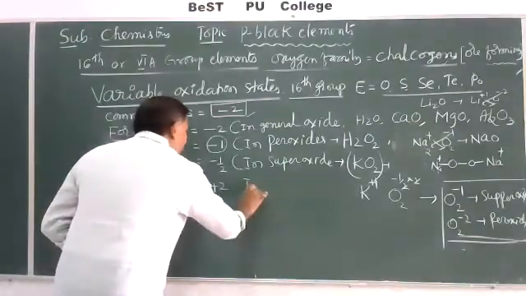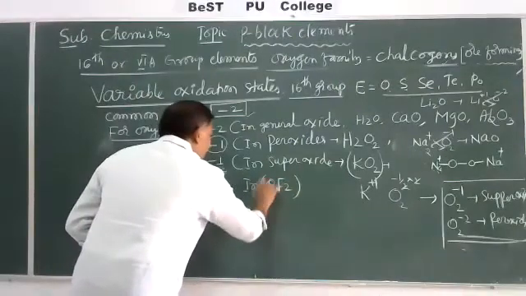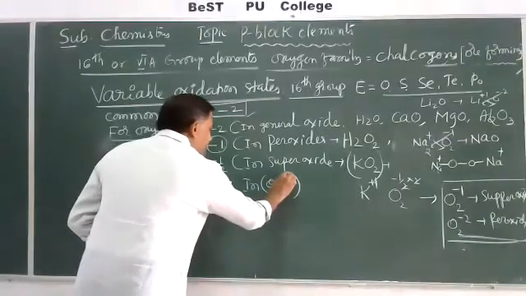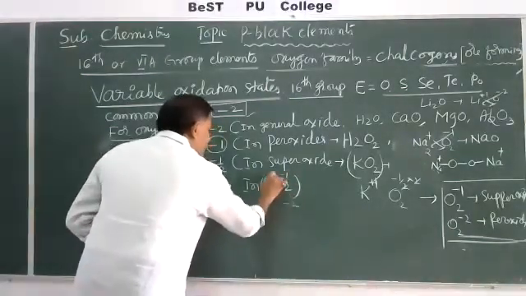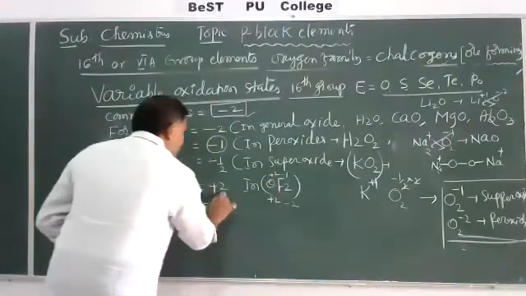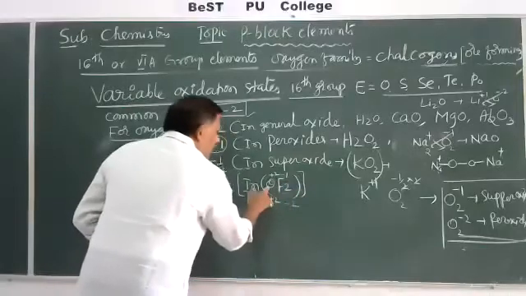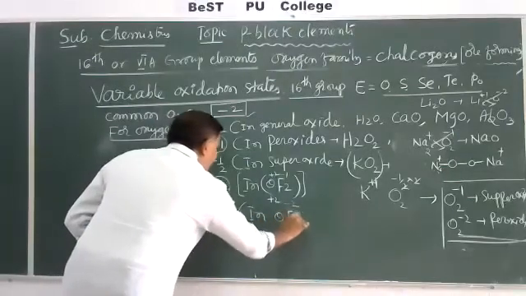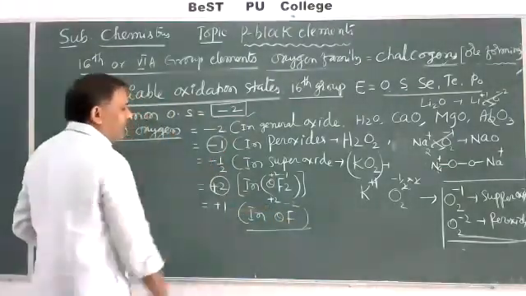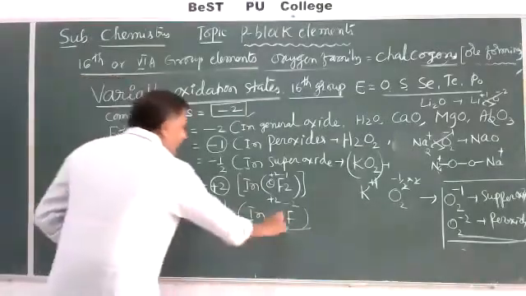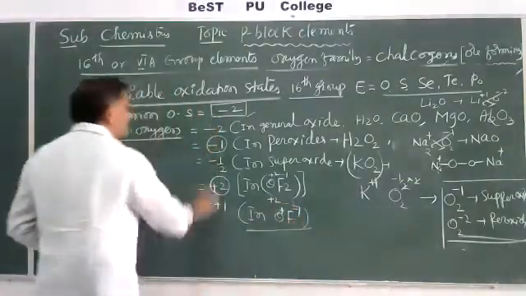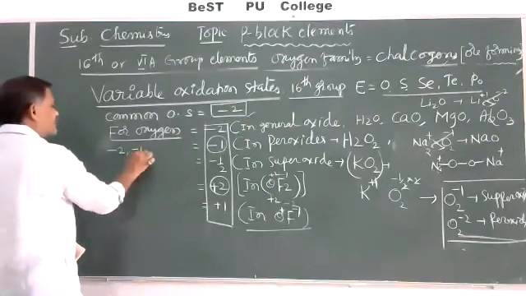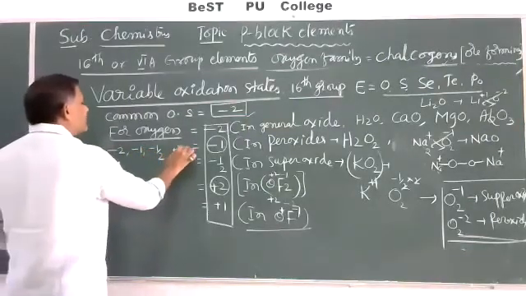Like in OF2, oxygen difluoride. Oxygen is less electronegative than fluorine. Fluorine is -1 into 2, -2, so oxygen is compulsorily +2. That's why +2 oxidation state in oxygen difluoride. +1 also, that is in O2F2, dioxygen difluoride, like OF. So here -1 and +1 oxidation states. That's why oxygen shows -2, -1, -1/2, +2 and +1.